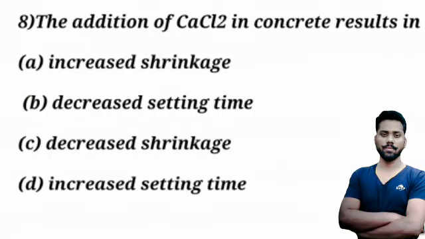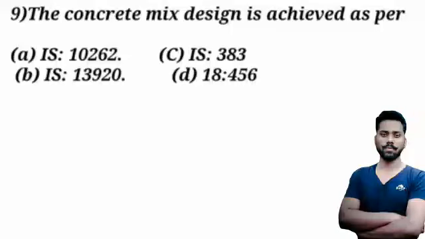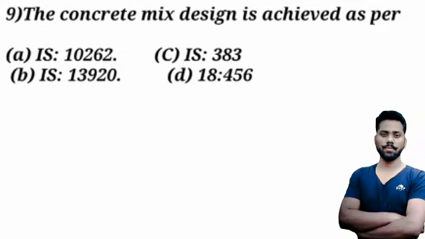Move on to the ninth question. The concrete mix design is achieved as per IS code A, B, C, D. And D is the answer, IS 456.